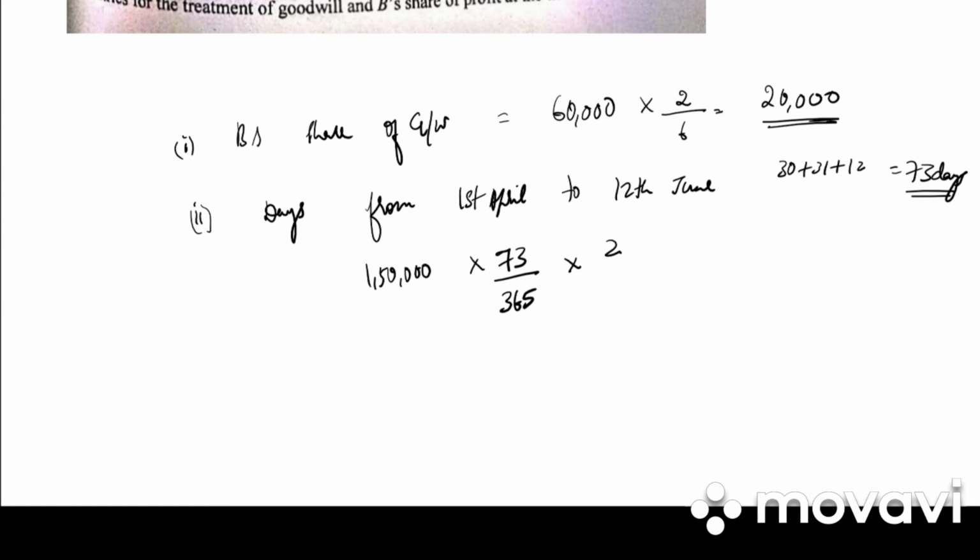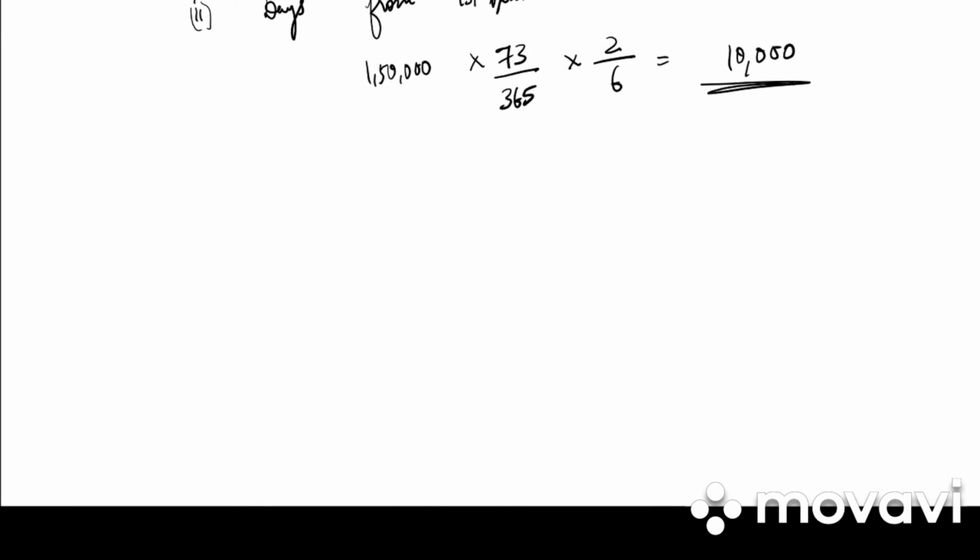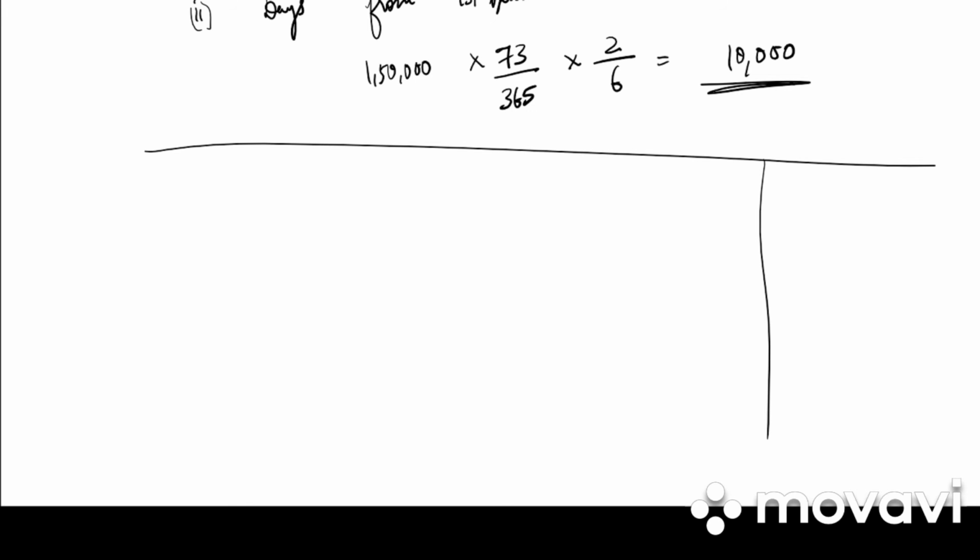And what is the share of B? It is 2 by 6. So 10,000 is the profit of B. So what will be the journal entry now? There are two journal entries. One will be goodwill and another will be the profit entry.